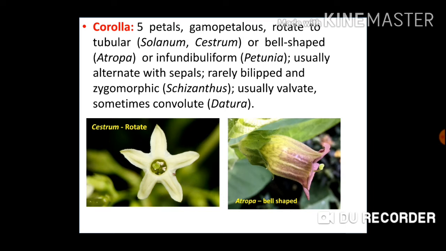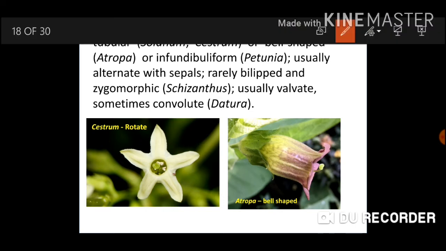Then coming to corolla. Petals are 5, gamopetalous, that means petals are also fused. Rotate to tubular in Solanum and Cestrum. Shape or form of the corolla is rotate, that is wheel shaped. So here in the left side figure you can see Cestrum corolla, that is rotate or wheel shaped. On the right side you can see Atropa, bell shaped corolla, bell like appearance. This is Cestrum rotate or wheel shaped, and this is bell shaped corolla in Atropa.